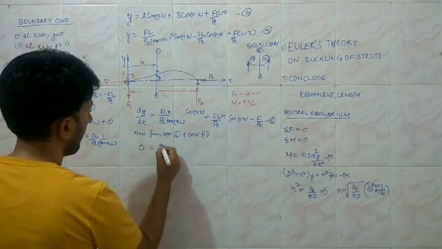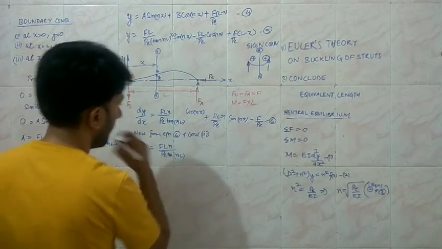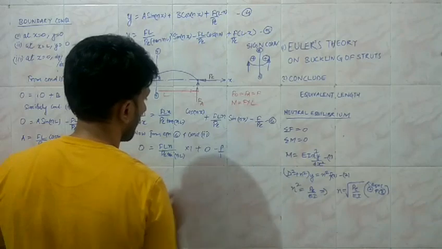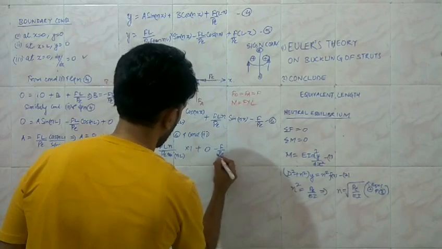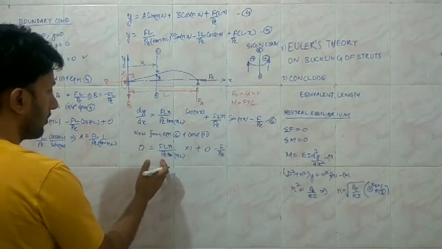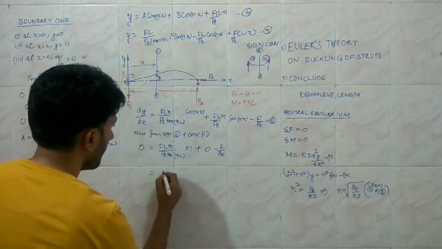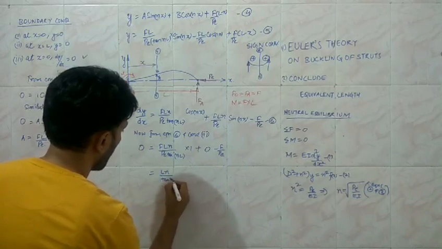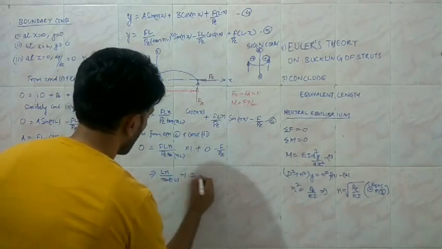So this is going to be F L n upon P E tan nL, multiplied by 1 plus 0, minus F upon P E. So F upon P E can be taken common out, and this is divided by 0, so we are going to have the value tan nL minus nL is equal to 0.